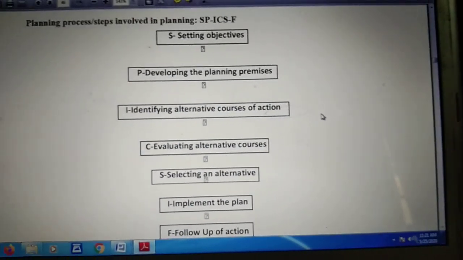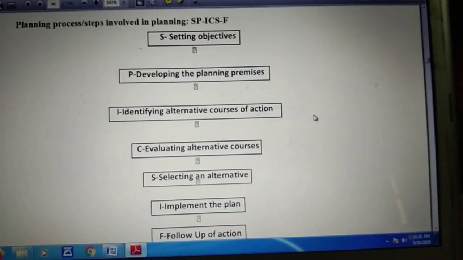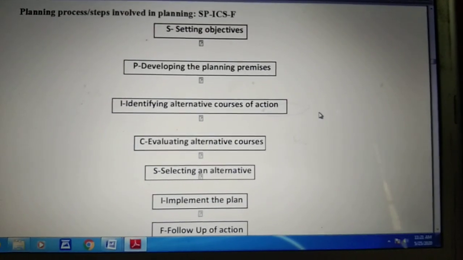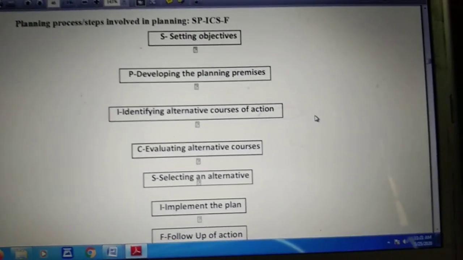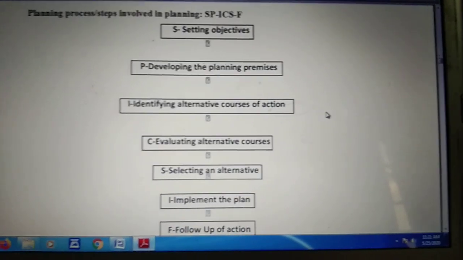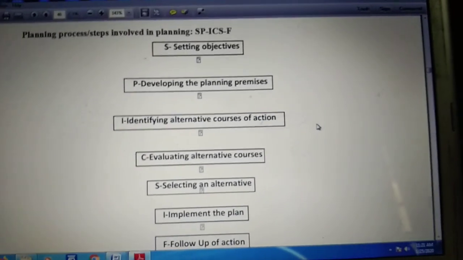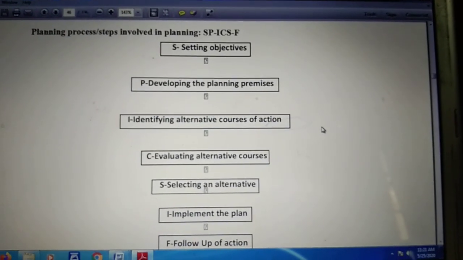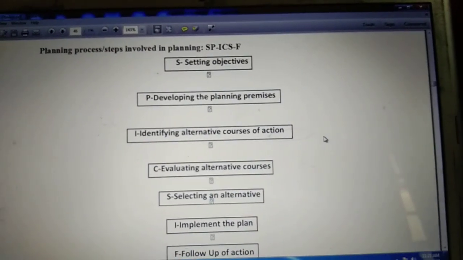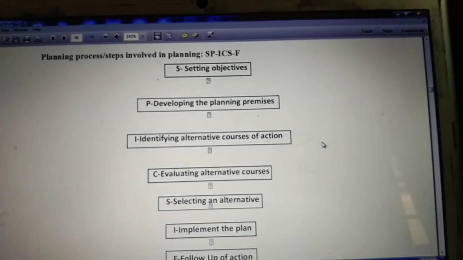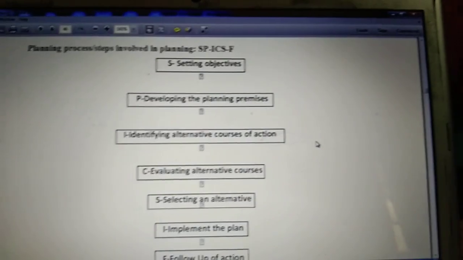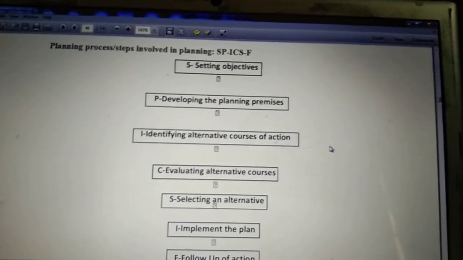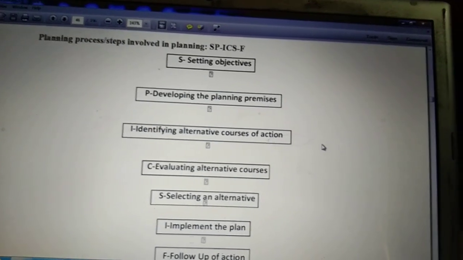Now the next, follow-up actions. To see whether plans are being implemented and activities are performed according to the schedule is also part of the planning process. Once we have selected a proper method and started implementing that plan, we have to take follow-up action to see whether the activities are performed according to what we decided. So we have to go through proper monitoring also. We have to see whether the plan is ensuring objective achievement or not. So this is known as the follow-up action.